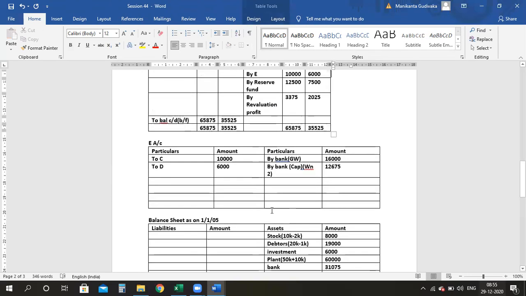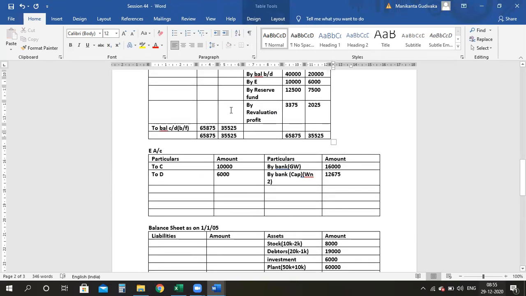Then you already closed the capital accounts of C and D. Now you have to close the capital account of E. It will anyway be this amount, 12,675. So the total will be 16,000 plus 12,675. How much? 28,675. Yes, ma'am.